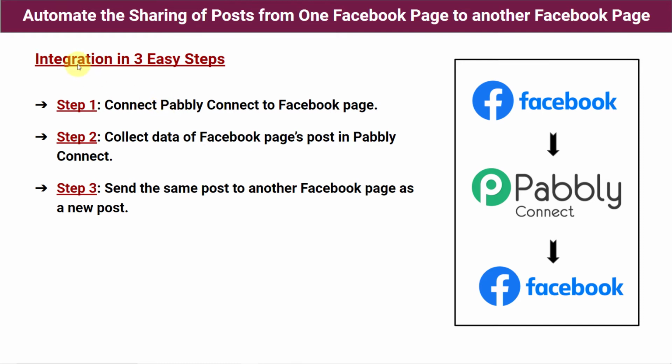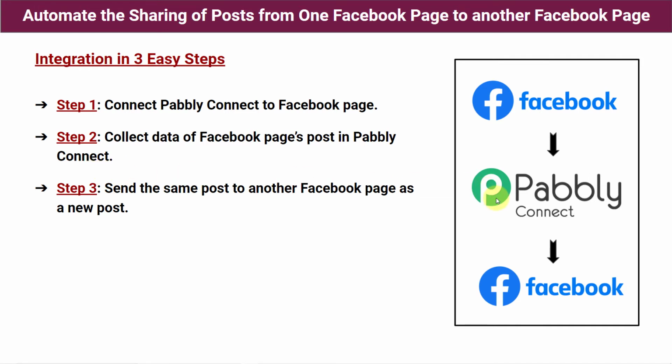So guys, these are the 3 easy steps by which you can also make this integration and connect your two Facebook pages with each other. So step 1 is connect Pabbly Connect to Facebook page. So first of all, we are going to open Pabbly Connect and connect our Facebook page with Pabbly Connect. And step 2 is collect the data of Facebook page's post in Pabbly Connect.